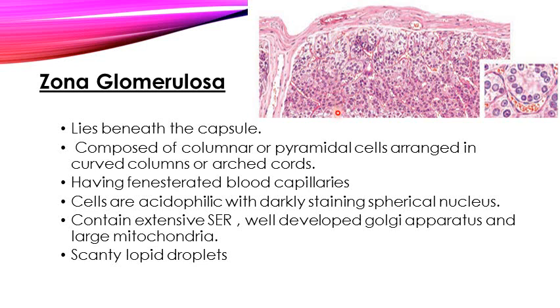Just beneath the capsule is the zona glomerulosa. Here the cells are columnar or pyramidal shaped, arranged in curved columns or arched cords. That's why it is known as glomerulosa, like glomeruli. You can see one arch here, the curved columns of the zona glomerulosa, and multiple glomeruli-like structures present here.